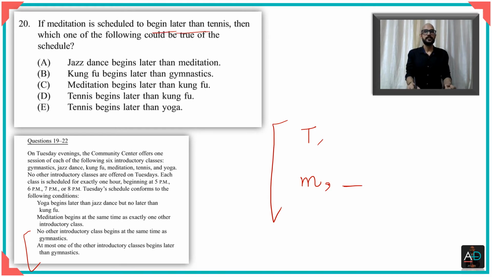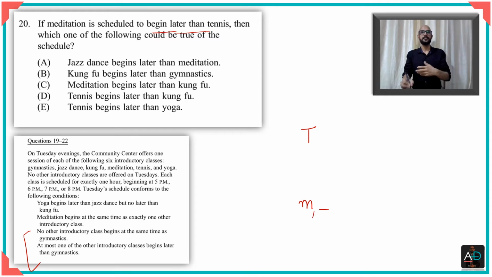say that it begins immediately later than tennis. It says it begins later, which means it's possible that something could be in between. It's possible that there could be two things between them. You don't know, right? So we just take what is told to us. We keep a certain distance between them, remembering the fact that perhaps we might have to write something in here. So we just keep that idea with us. In fact, even to be safe, we could increase the distance between them, so that you can leave some space for entering anything else that you have to.